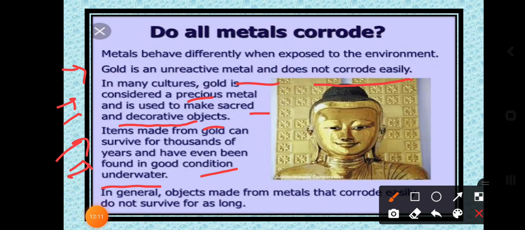In general, objects made from metals that corrode easily do not survive for as long. So objects made from gold can survive for many years, whereas objects made from other metals will not survive. Okay, so these are some facts about the metal gold.